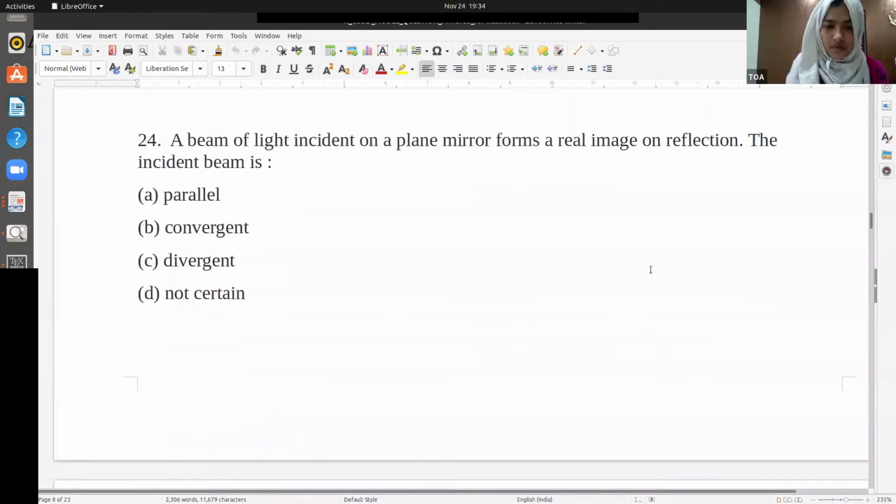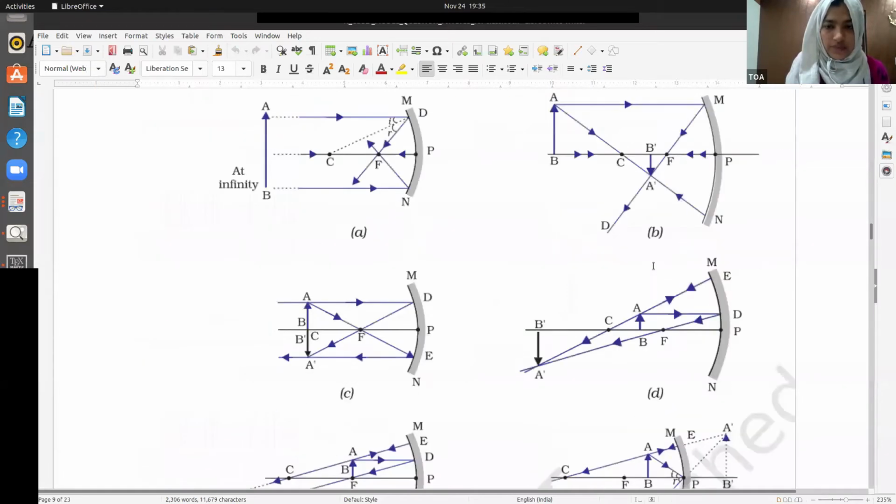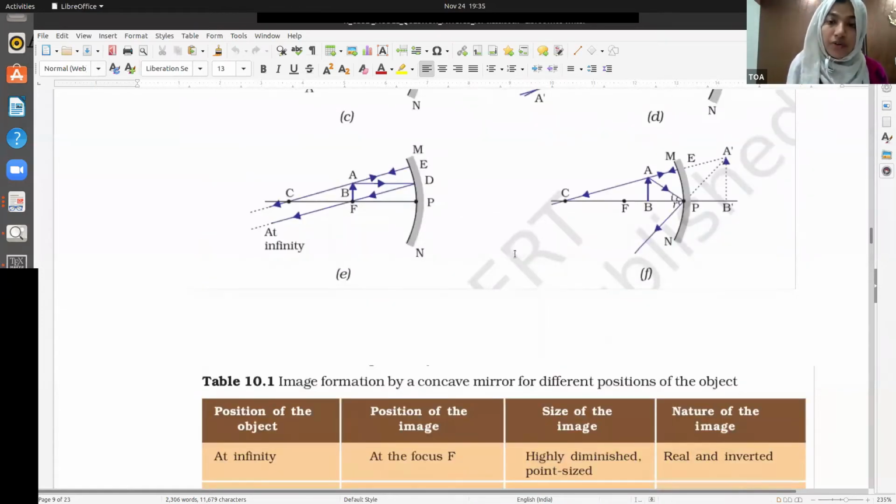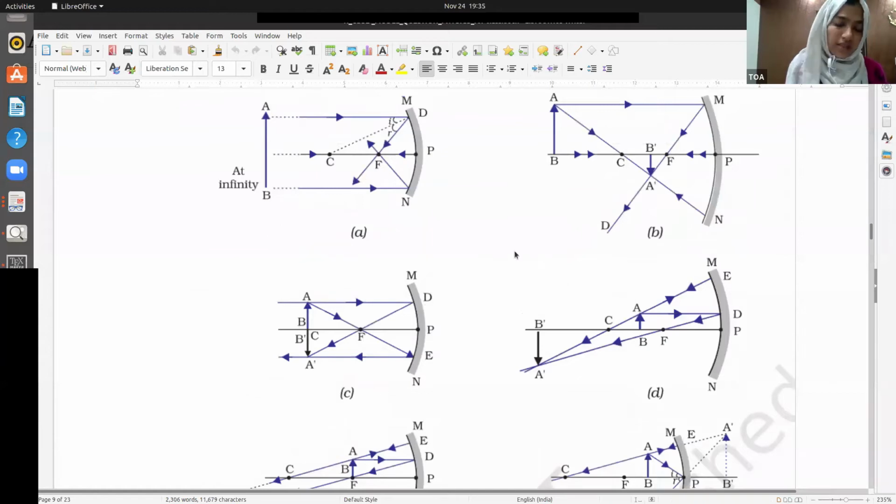So, if you want, we can just look at these figures. This is an important figure in your textbook. You should look at this very thoroughly because you can expect a few questions from here. Rather than studying this table by heart, what you should actually look at are these figures. So we'll look in detail at this figure.